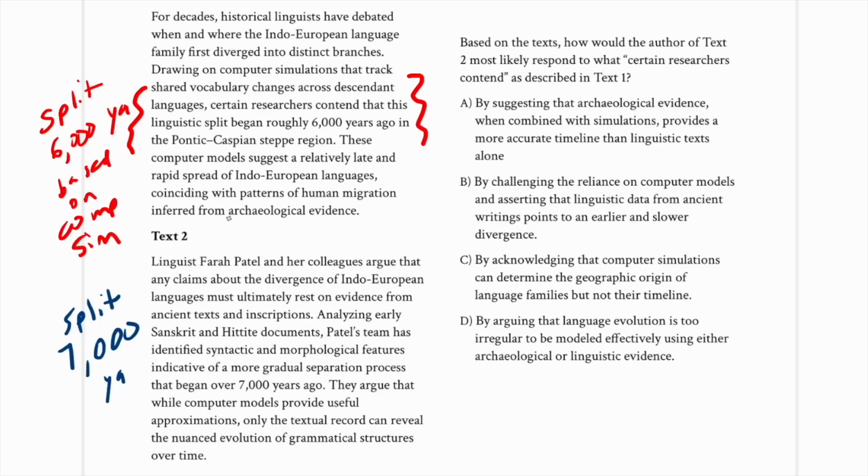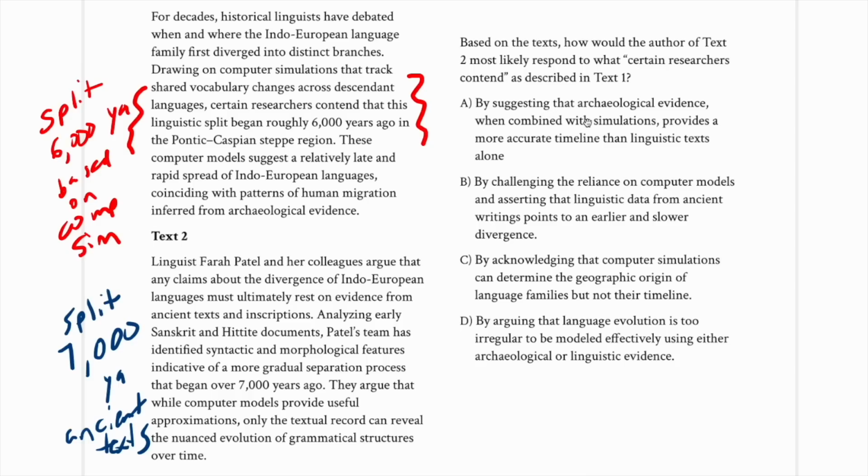And then finally, in terms of the methods or the kinds of evidence that they're going to prioritize, text 2, or the researchers discussed in text 2, focus on ancient texts as opposed to computer simulations. So really a few different ways that this could go, and we might even see these different aspects combined or mixed up in the different answer choices.